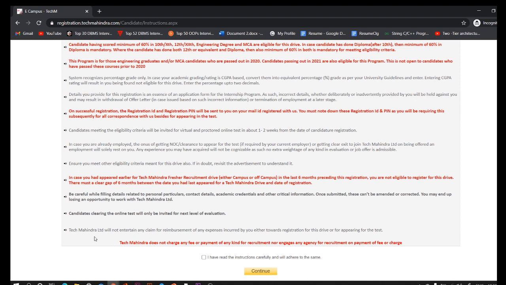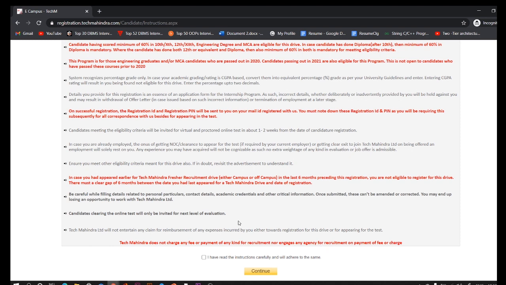Okay. Tech Mahindra will not entertain any claim for reimbursement of any expenses incurred by you either towards registration for this drive or for appearing for the test. Tech Mahindra does not charge any fee or payment of any kind for recruitment, nor engages any agency for recruitment on payment of fee or charge.